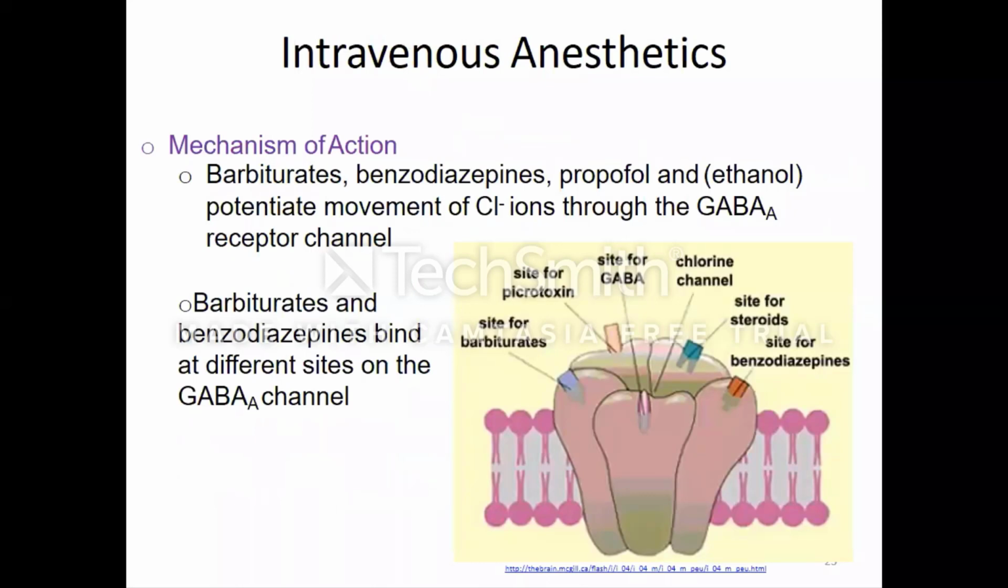So this is what you can see acting on the GABAergic receptor: barbiturate, benzodiazepine, propofol, even ethanol. All of them are potentiating the movement of chloride ions through the GABA receptor. This is a site for barbiturate, picrotoxin. But ultimately, by binding to their respective sites, what they are doing is potentiating the movement of chloride through the GABAergic receptor.